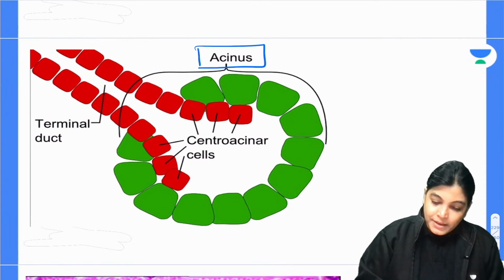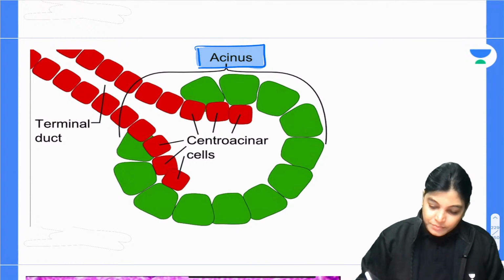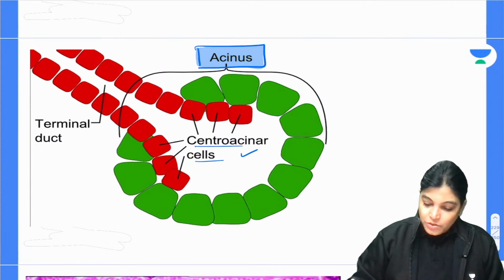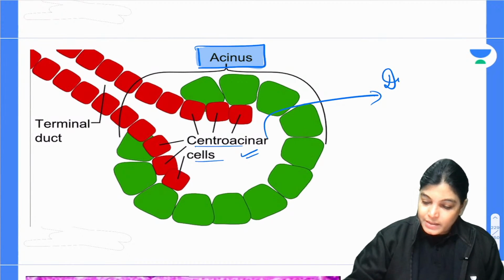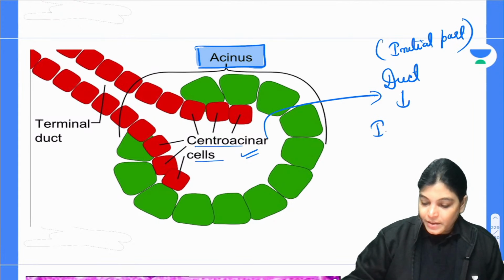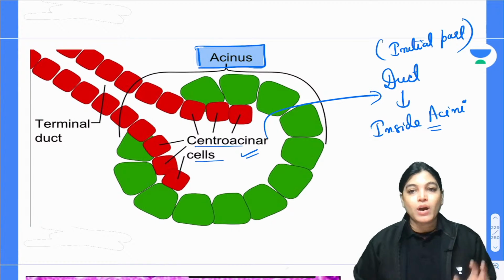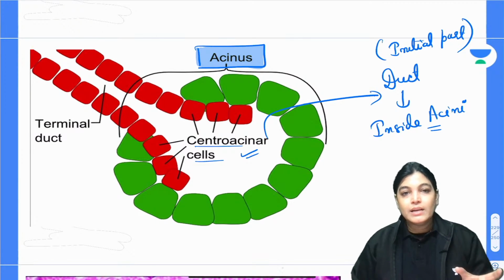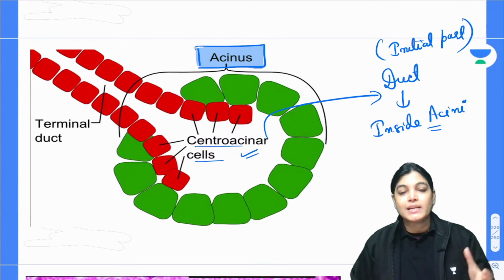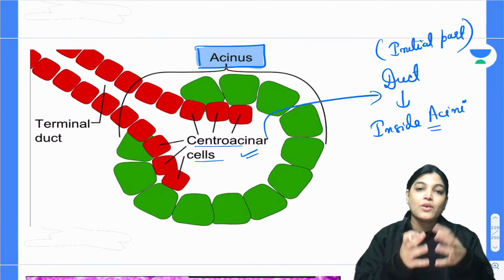This is serous acini. Now, what you can see in this acinus is the centroacinar cell. This is the most initial part of the duct which is lying inside the acinus. Generally, when we talk about the duct of exocrine glands or acini, it arises outside the acini.